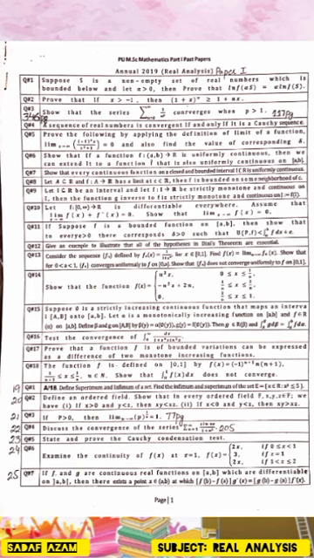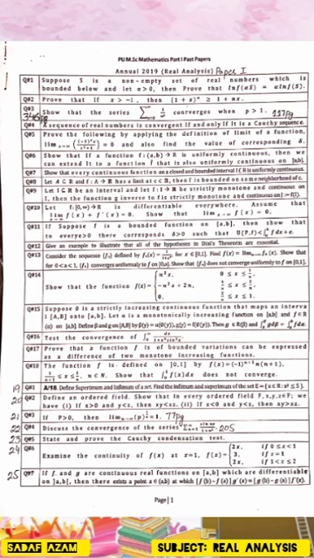Question number 13. Consider the sequence {f_n} defined by f_n(x) equals 1 over (1 plus x) to the power n, for x belonging to [0, 1]. Find f(x) equal to limit n approaches infinity of f_n(x). Show that for 0 less than a less than 1, {f_n} converges uniformly to f on [0, a]. Show that f_n doesn't converge uniformly to f on [0, 1].